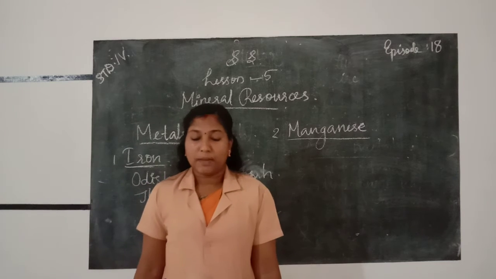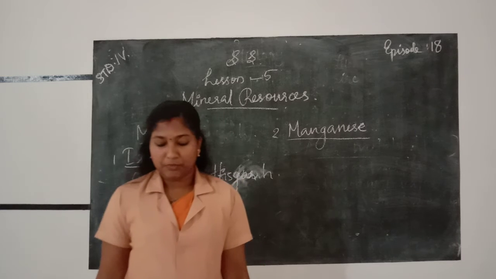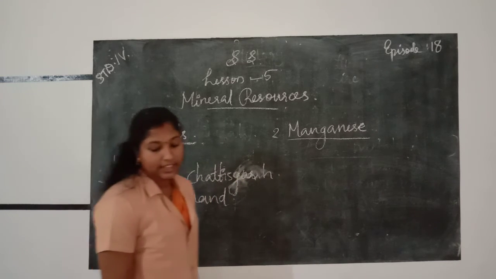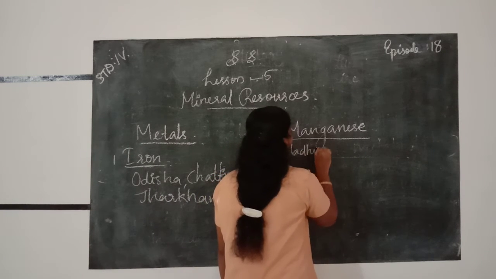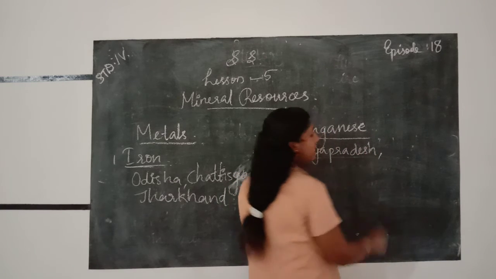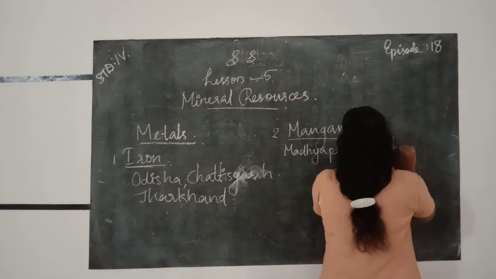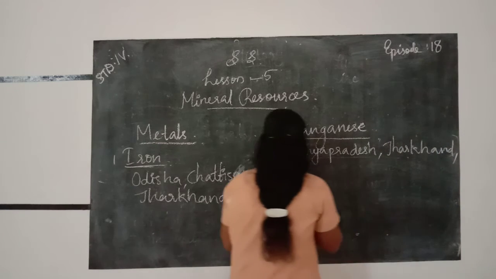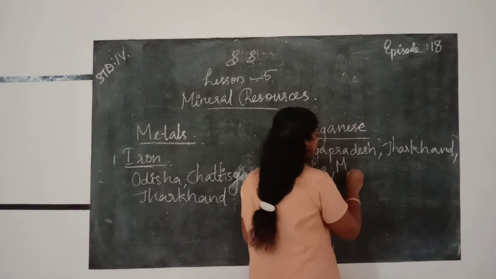Manganese is found in Madhya Pradesh, Jharkhand, Odisha, Maharashtra, Andhra Pradesh, Karnataka and Goa. Manganese is found where? Madhya Pradesh, then Jharkhand, Odisha, Maharashtra.